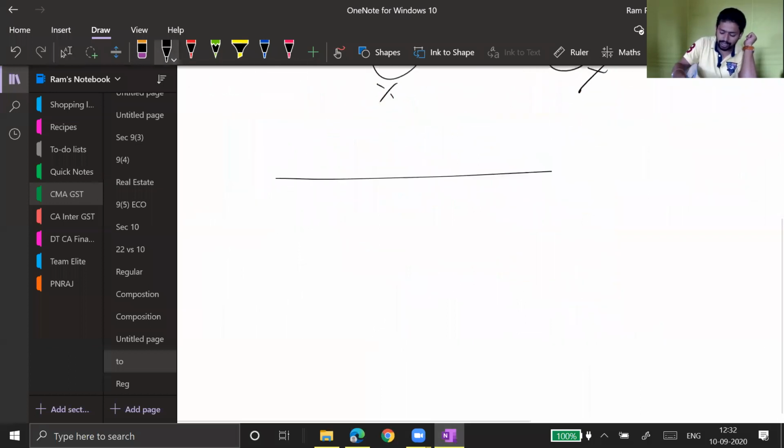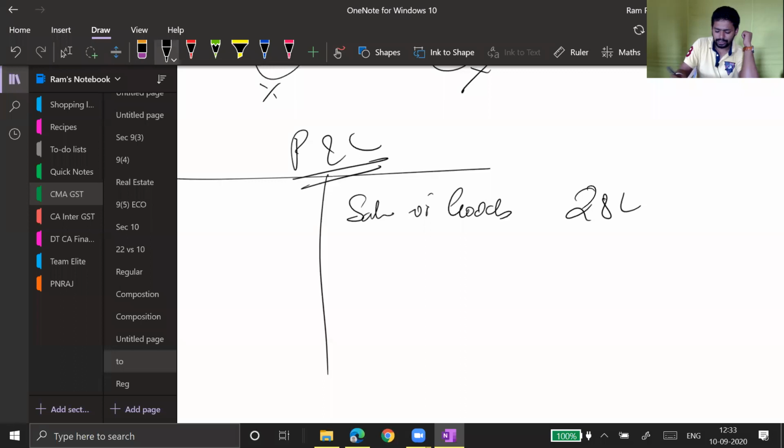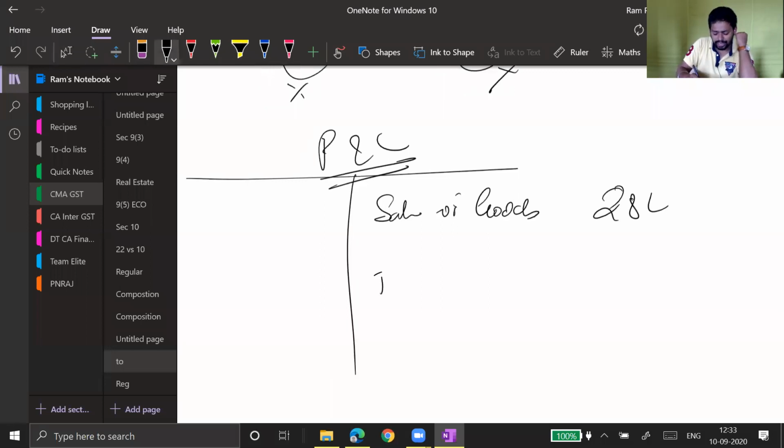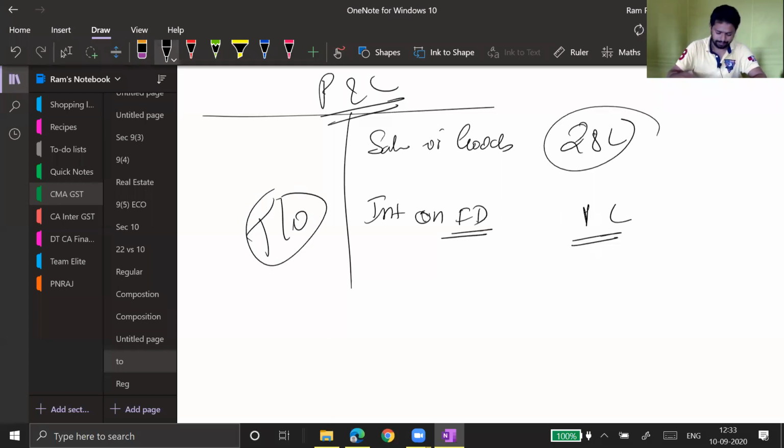So far as interest is concerned, this is the recent amendment. Please understand, friend, if this is your profit and loss account, and you have sold certain goods, sale of goods 28 lakh, and you have earned interest on FD. You kept some fixed deposits, and on that you have earned interest of 1 lakh. So your income is 29 lakh.